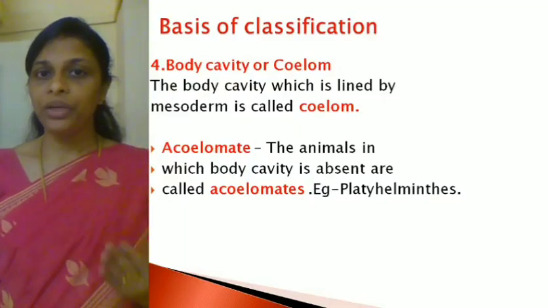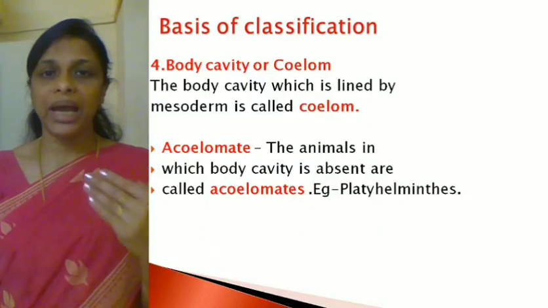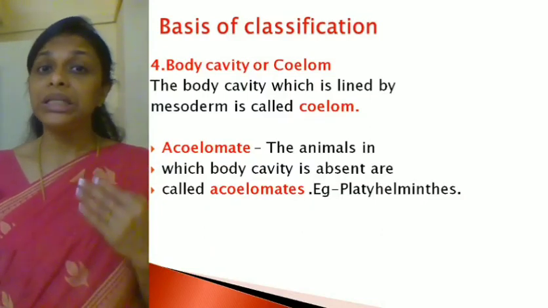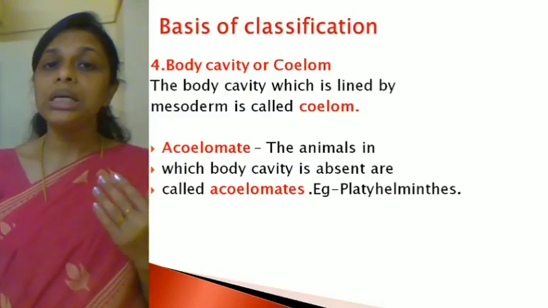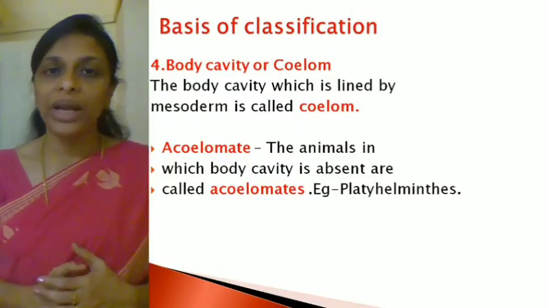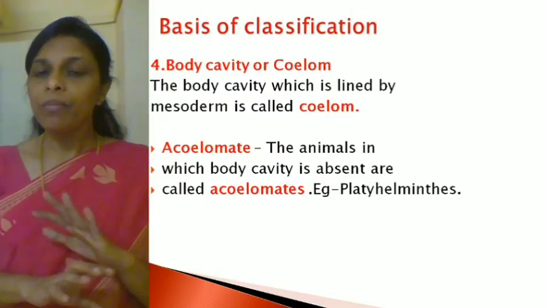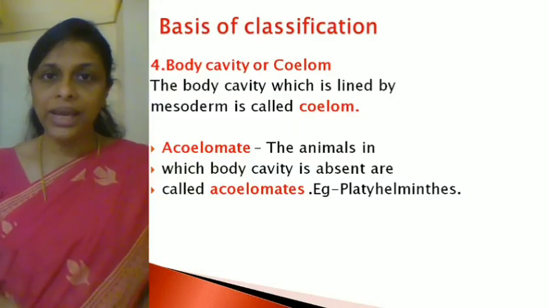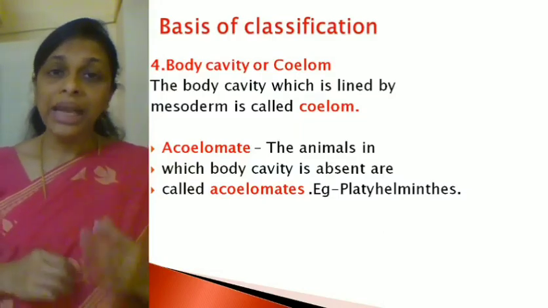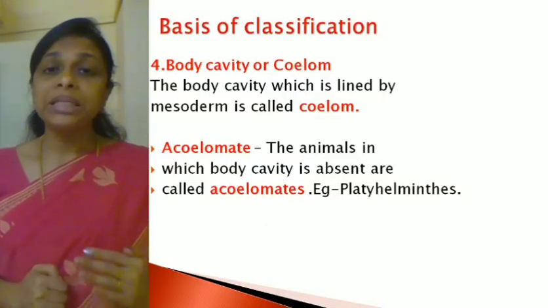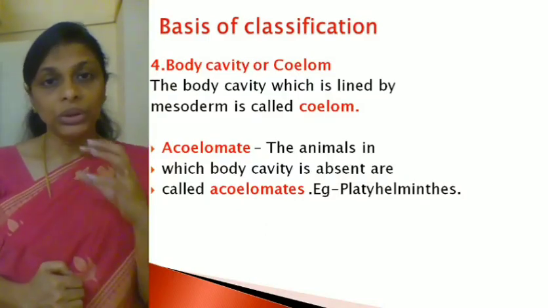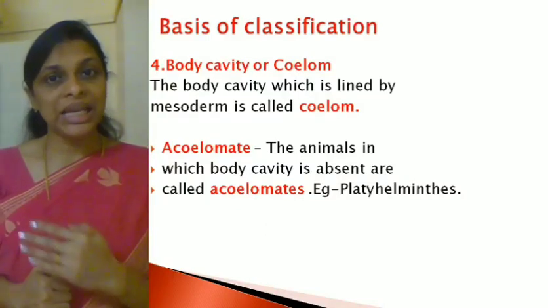So you may get a definition: define acoelomate animals, or what are acoelomates. So what will be your answer? The animals in which the body cavity is absent are called acoelomates. Example is phylum Platyhelminthes. So the name of the phylum is Platyhelminthes.